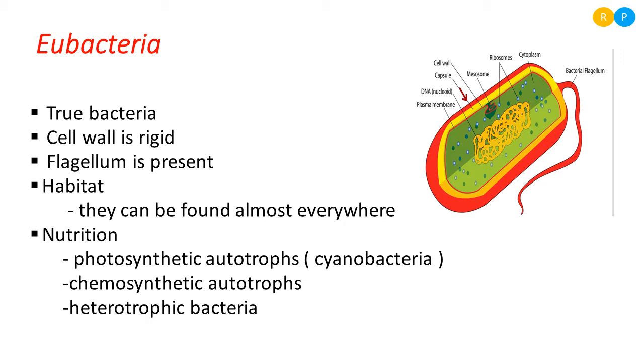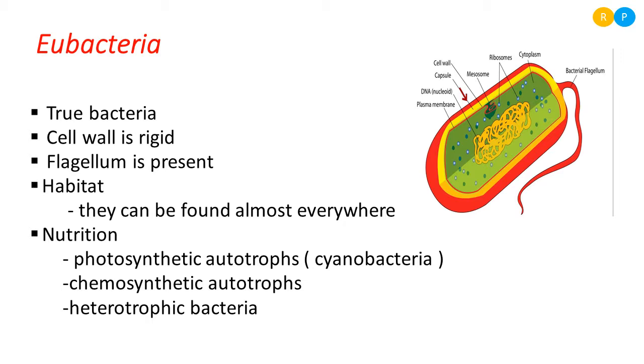You can notice in the diagram that on one end of the bacteria you can see the presence of a long whiplash structure, that is the flagellum. The flagellum helps in locomotion. Whether the bacteria is present in water or within another organism, the movement of the flagella helps in locomotion. So the locomotory organelle present in eubacteria is the flagellum. These are a few important characters noticeable in eubacteria.